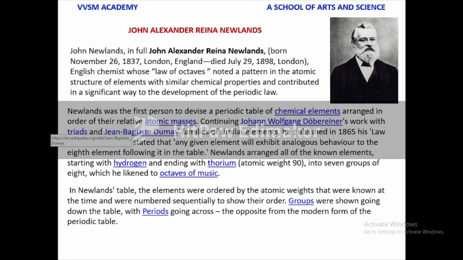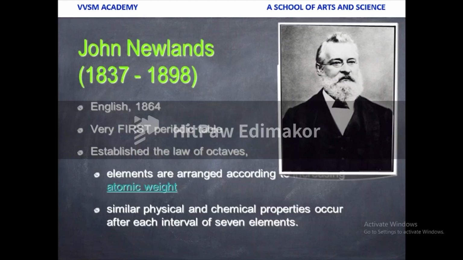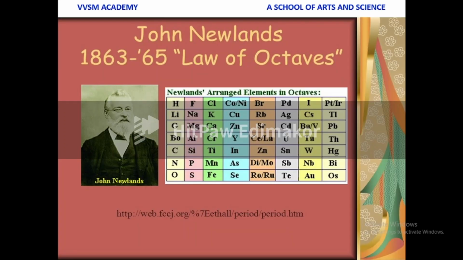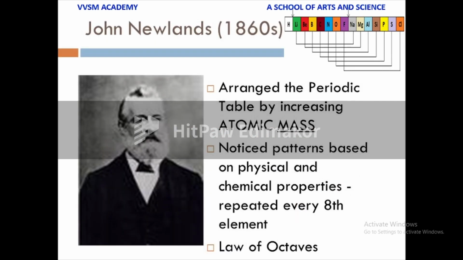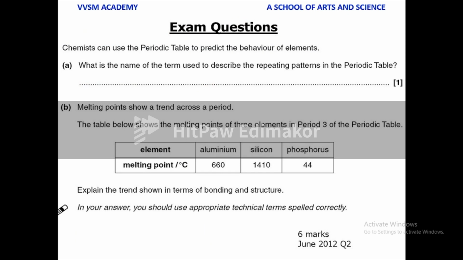John Alexander Reina Newlands. His name is very easy to remember. Newlands. John Newlands, 1837, English scientist. In 1864, the very first periodic table established the law of octaves. Elements in octaves. Arranging the periodic table by increasing atomic mass.